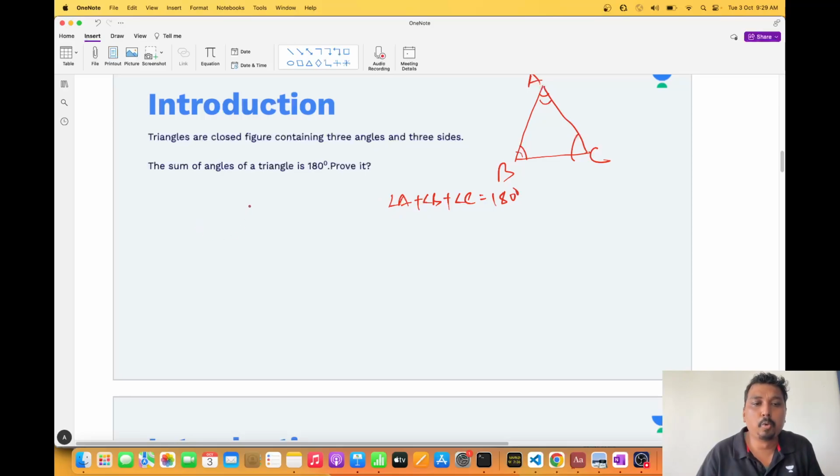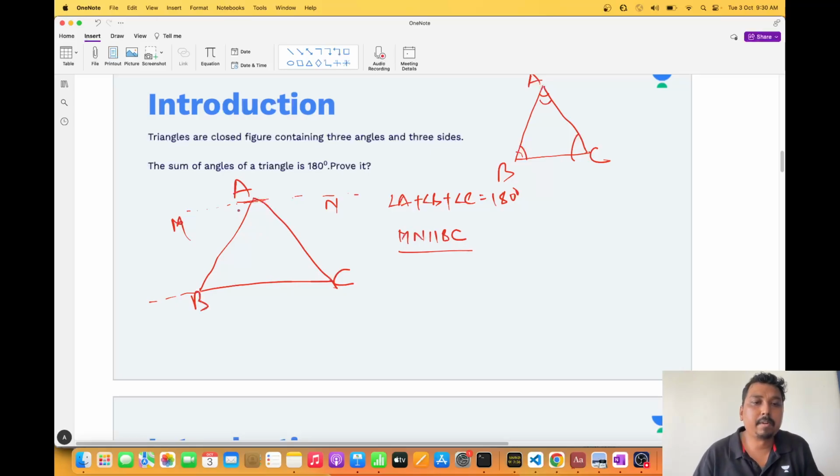If somebody asks me to prove it, we know it is, but how to prove it? We'll use the lines and angles concept. I have already taught lines and angles, and I hope my students are remembering it. Draw a parallel line, just extend it. If I draw a parallel line, say MN, then MN is parallel to BC. Now we all know this is a kind of transversal line.